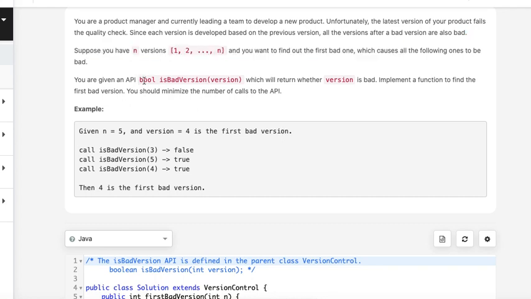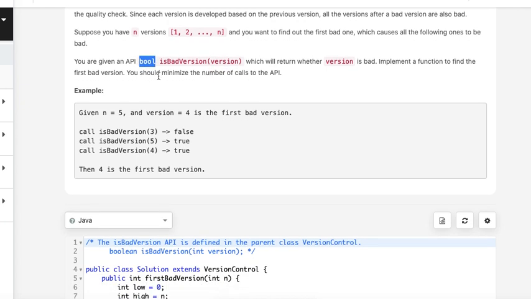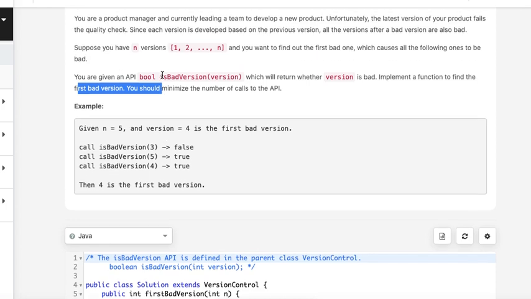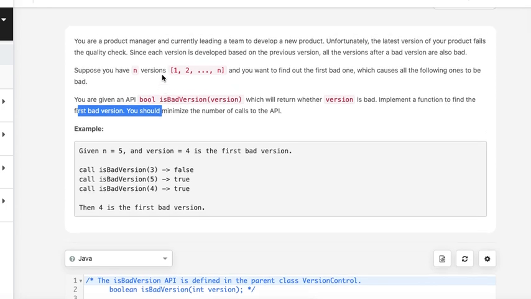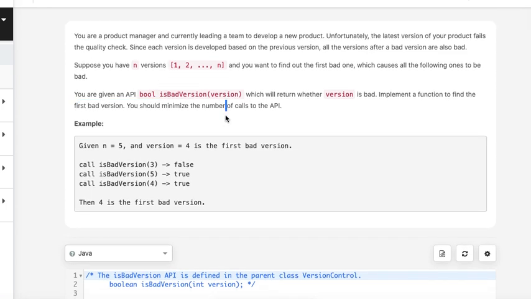And we are given an API, isBadVersion, which takes the version number and returns whether it is bad or not. And we have to find the first bad version using this. And we should have a minimal number of calls to the API.